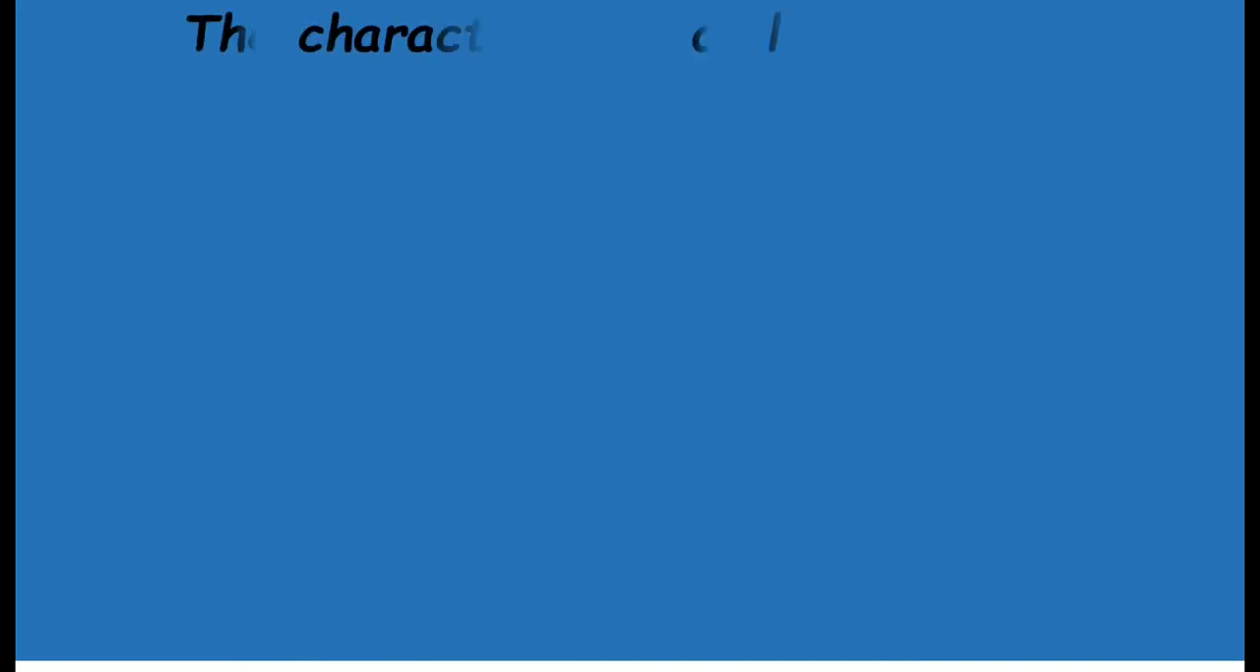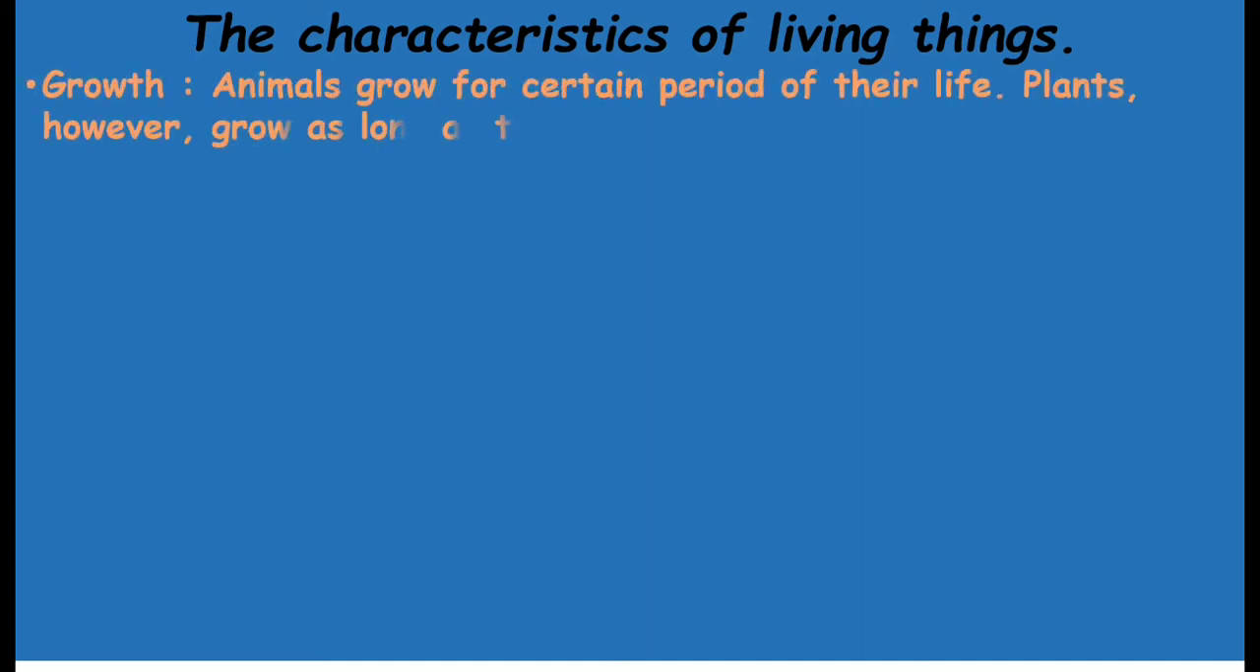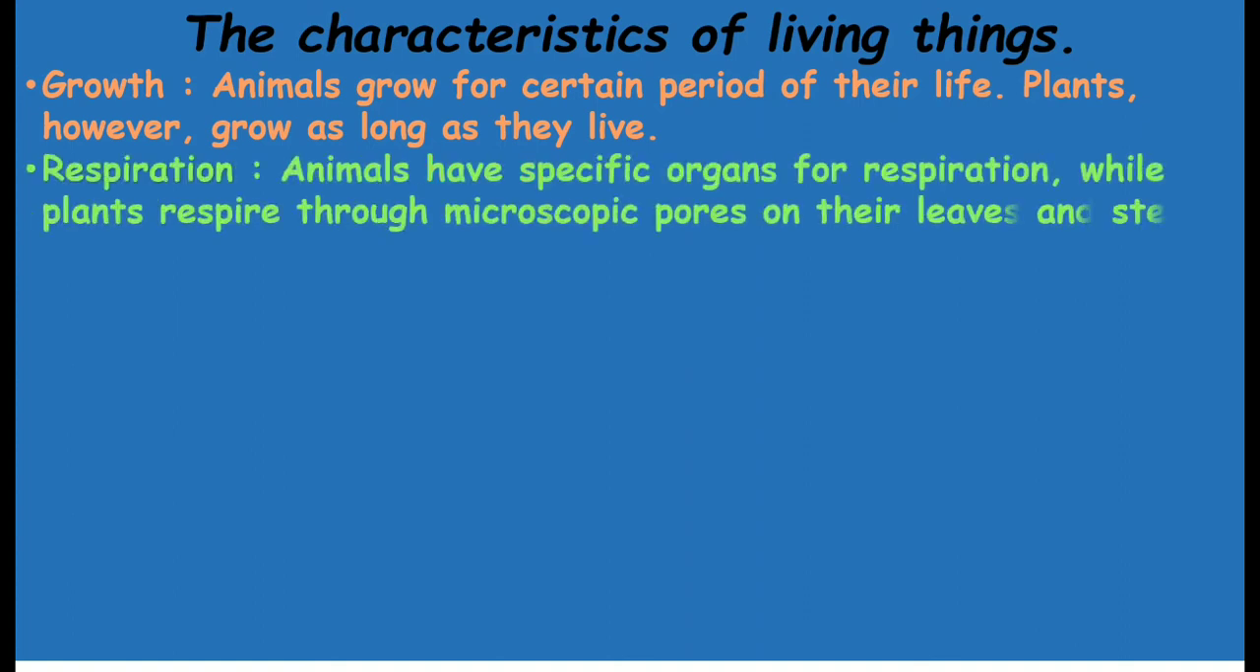Let's have a look at all the characteristics all together. The characteristics of living things. So what we learned throughout in these two sessions, let's just quickly revise. The first thing that we learned was growth. Animals grow from a certain period of their life. Plants, however, grow as long as they live. Respiration. Animals have specific organs for respiration, while plants respire through microscopic pores on their leaves and stems.